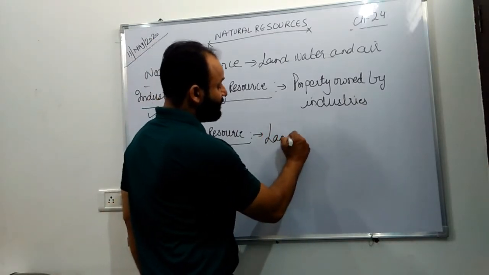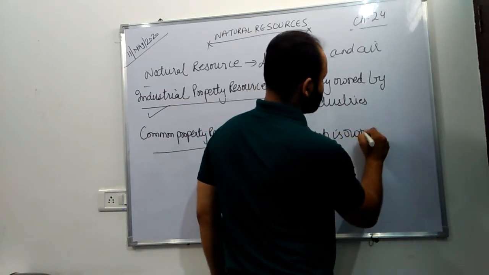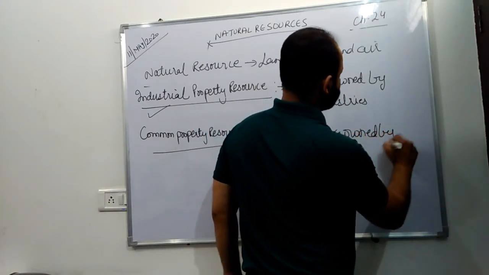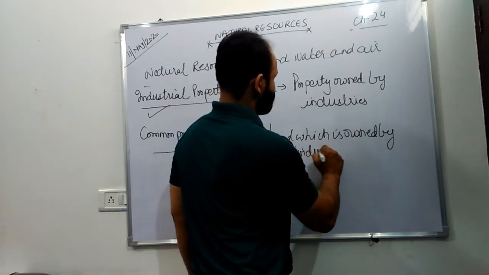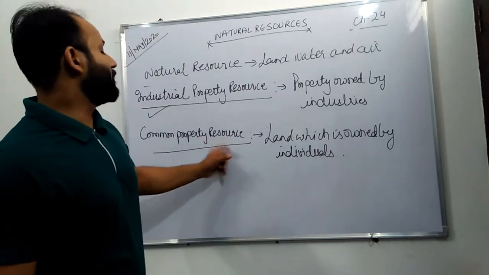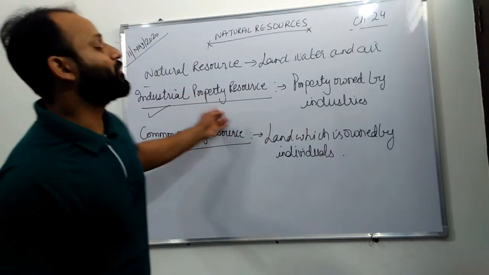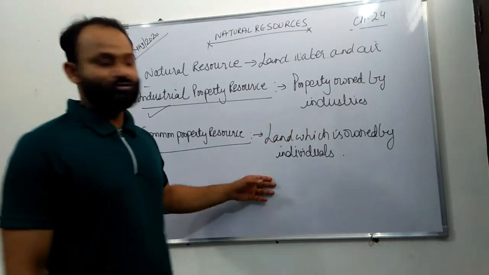Basically we can say it is land which is owned by an individual. This is common property resource and industrial property resource: property owned by industries and land which is owned by individuals.